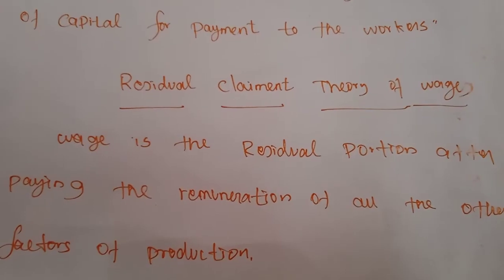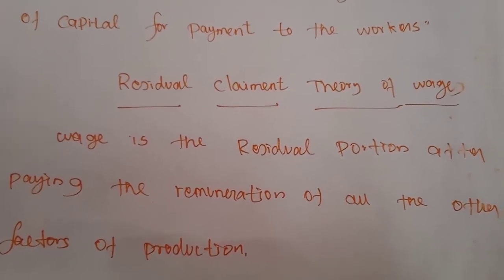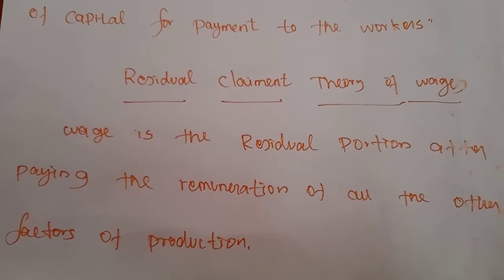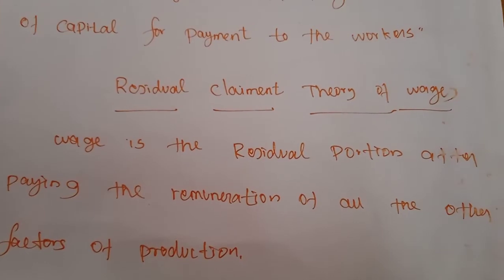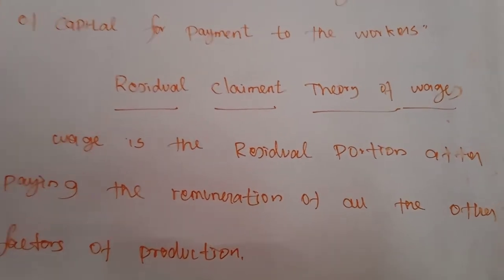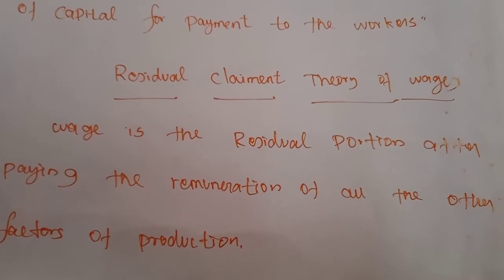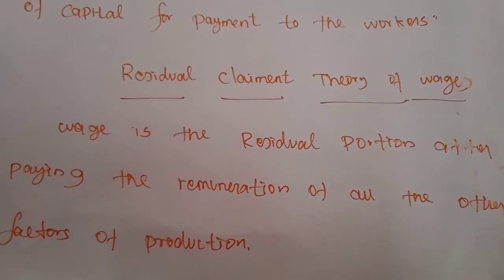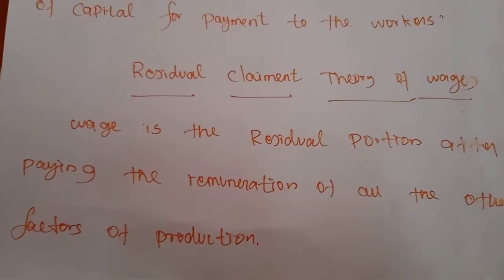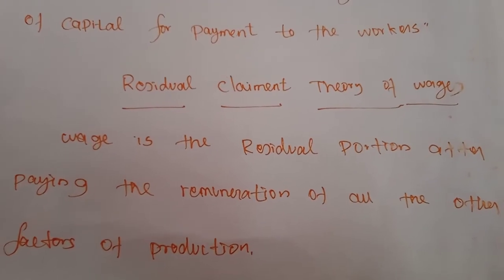But according to this theory, only the residual portion, that is the remaining portion, is considered as wages. If the producers do not have a remaining or residual portion, the laborer will not get remuneration. So the trade unions also will not be allowed to bargain for that.